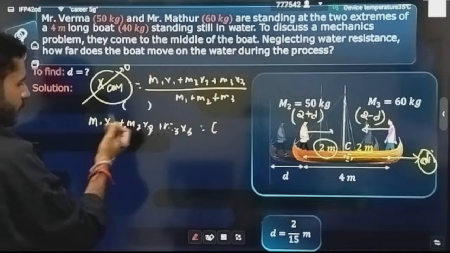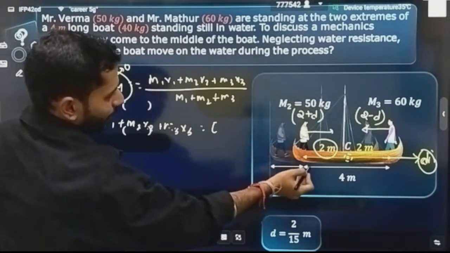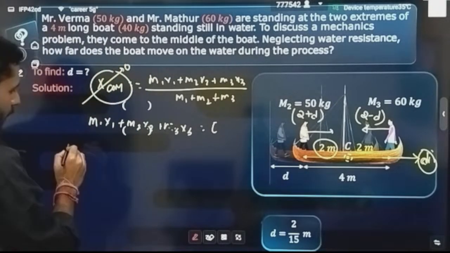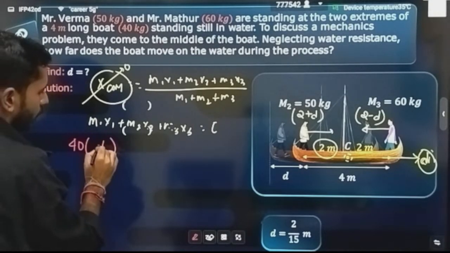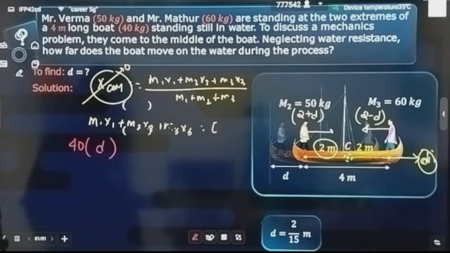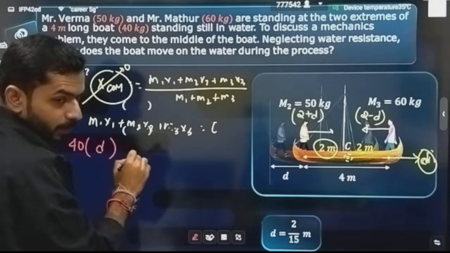Now just put the values. Now it's about the values. M1, let's suppose for the boat, if you are writing M1, what is the mass of the boat? 40. Now what is the displacement for the boat? I will write d. Distance here, the displacement for the boat was d.